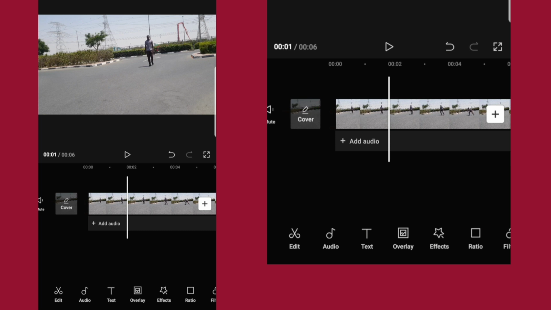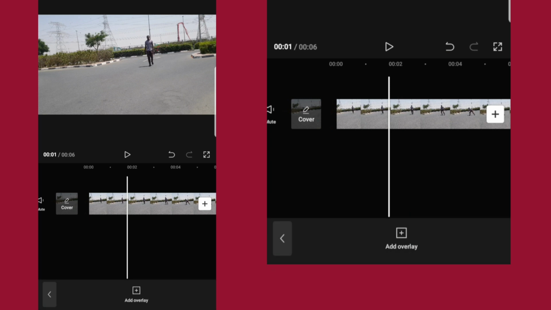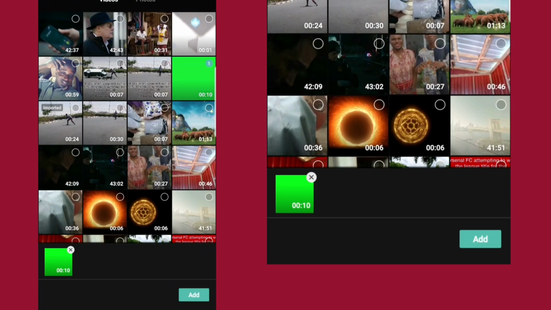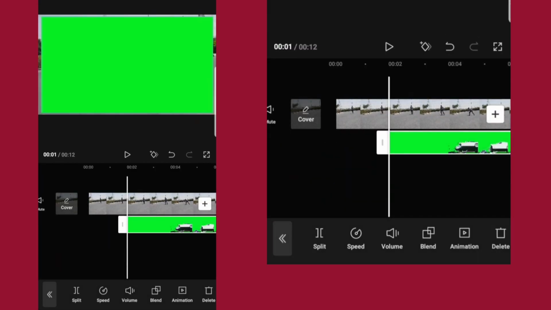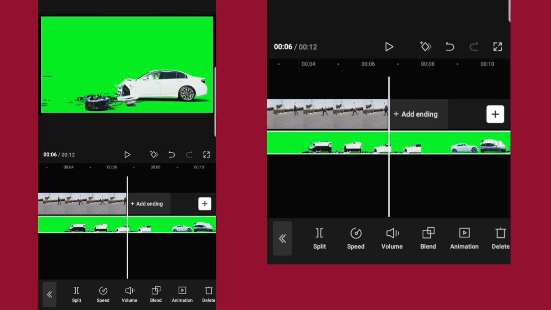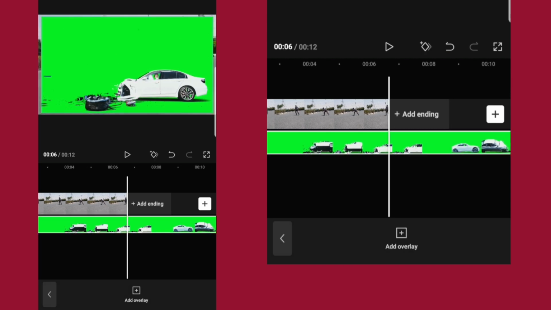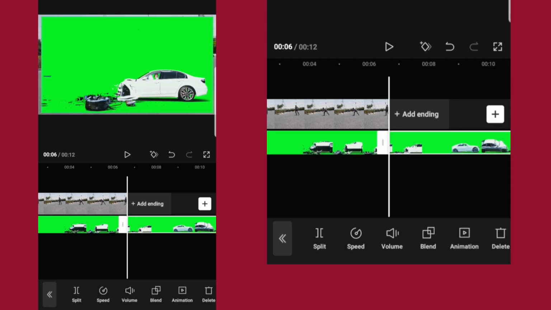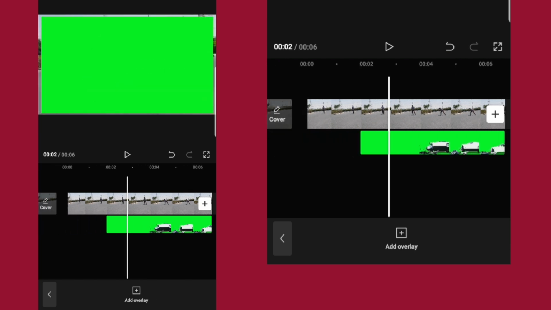So I will now add my green screen, go to overlay, add overlay. I'll select my green screen right here. Okay, so I'll move to where the car crash ends. Okay, select already, you split, delete the ending. So this is what we have now.